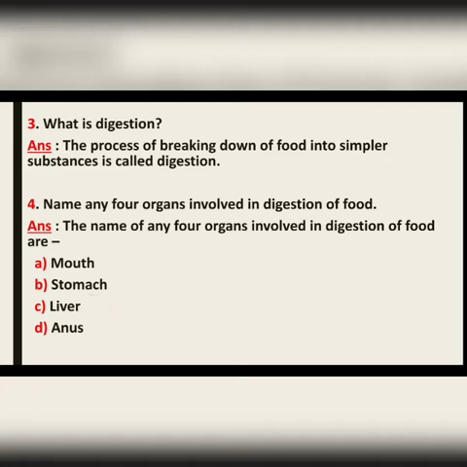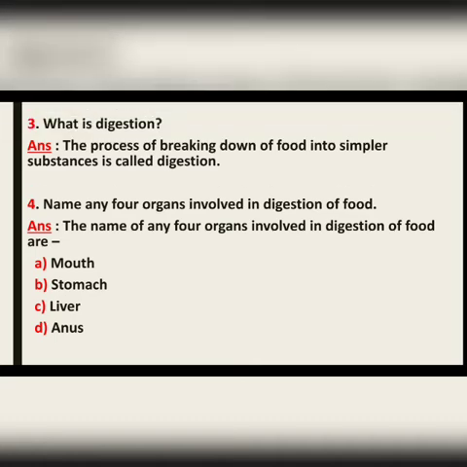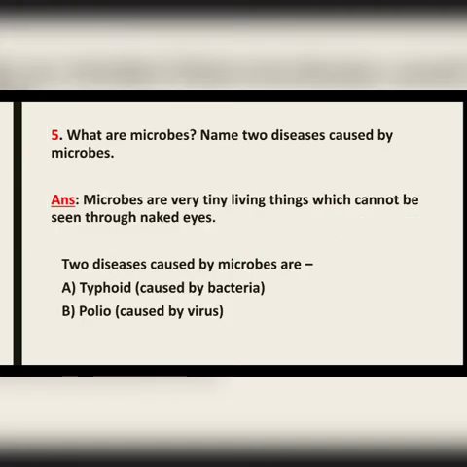Now let us move to the next question, that is question number 5. The question is, what are microbes? Name 2 diseases caused by microbes. The answer is, microbes are very tiny living things which cannot be seen through naked eyes.